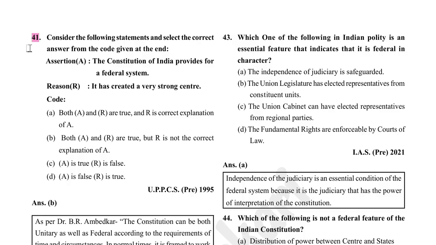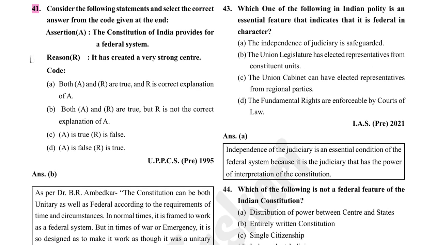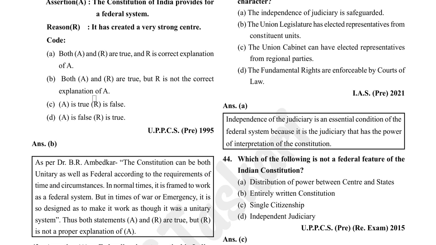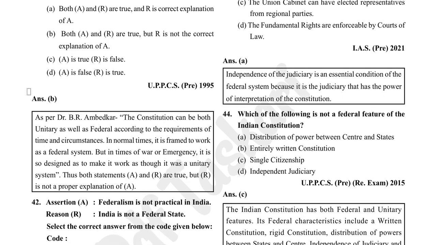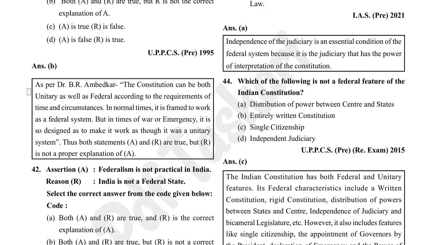Consider the following statements and select the correct answer from the code given at the end. The Constitution of India provides for a federal system. It has created a very strong center. So both statements are correct, but second statement is not the correct explanation. As per B.R. Ambedkar, the Constitution can be both unitary as well as federal according to the requirements of the time and circumstances. In normal times, it is framed to work as a federal system, but in times of war or emergency, it is so designed as to make it work as though it was a unitary system.